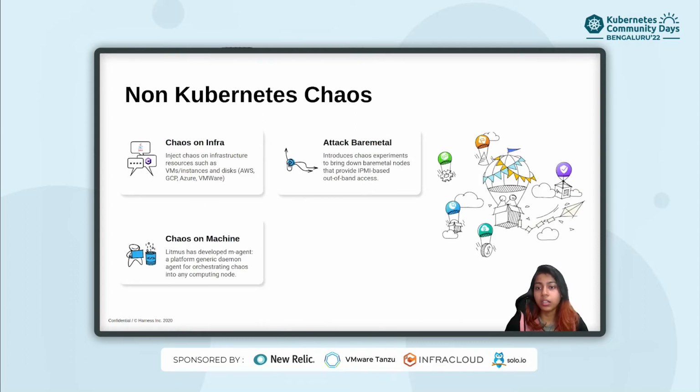Lastly, Litmus also provides non-Kubernetes chaos, where you can perform chaos engineering on infra resources, then attack bare metals or on any machine.